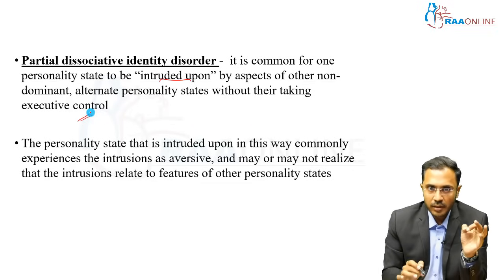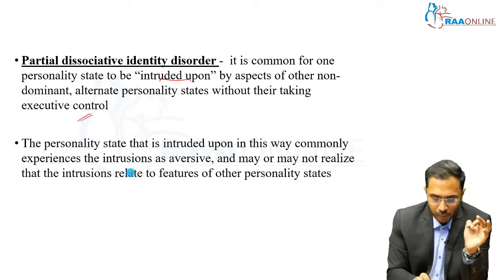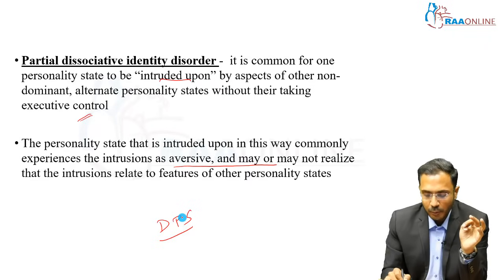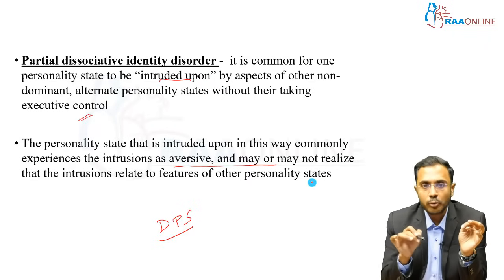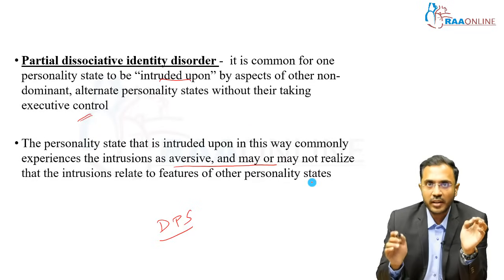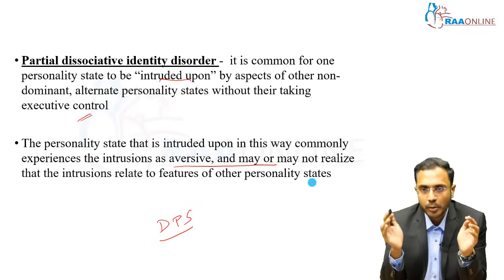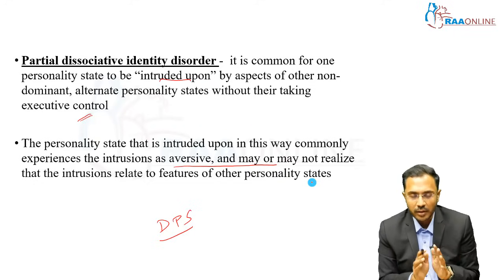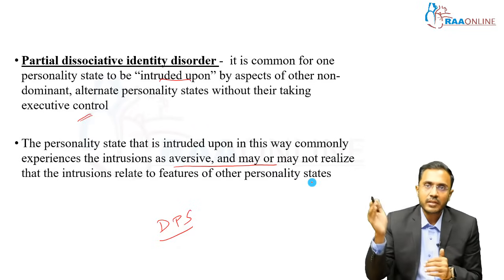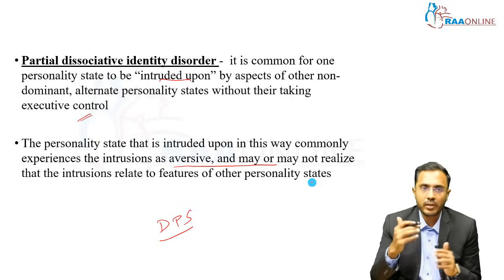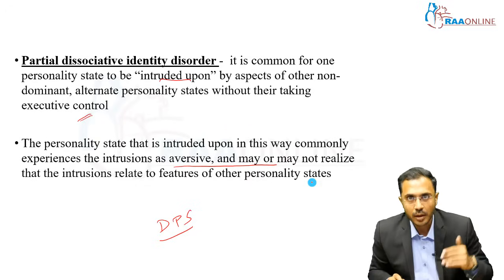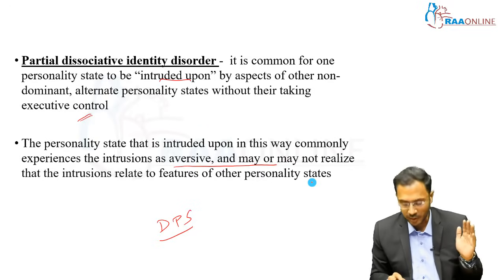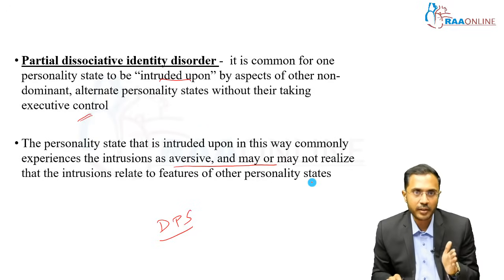The personality state that is intruded upon commonly experiences the intrusion as aversive. That is, the dominant personality state perceives this intrusion as aversive and may not realize that the intrusions relate to features of the other personality state. They may see it as an unwanted intrusion, and may not see it as a different personality state. This is a little confusing. Basically, just remember, sometimes the other personality states just come and go and don't take control. This is called partial dissociative identity disorder. In full dissociative identity disorder, the other personality state completely takes up the individual's executive control. Okay, this is dissociative identity disorder.